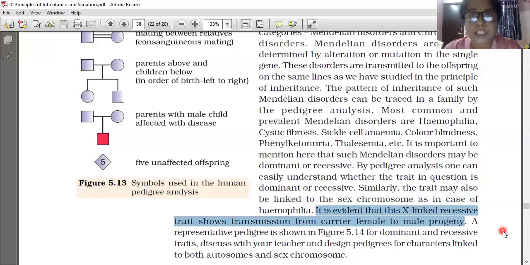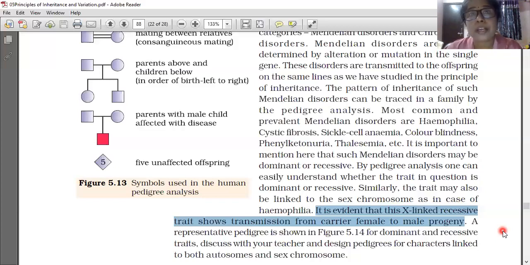So the human female generally does not show this disease, but she can act as a carrier. Carrier means carrying the disease from the previous generation to the following generation, from her father to her son. In that sense, she is acting as a carrier.